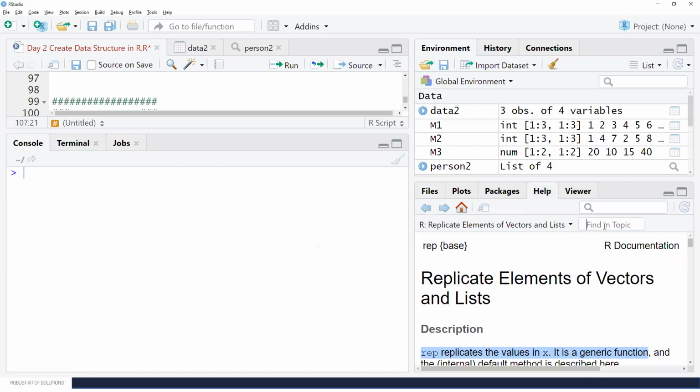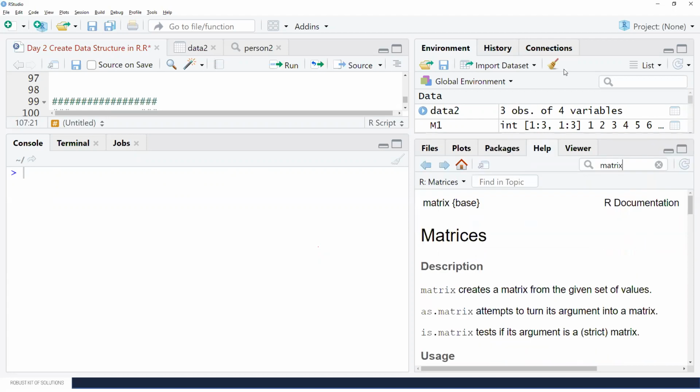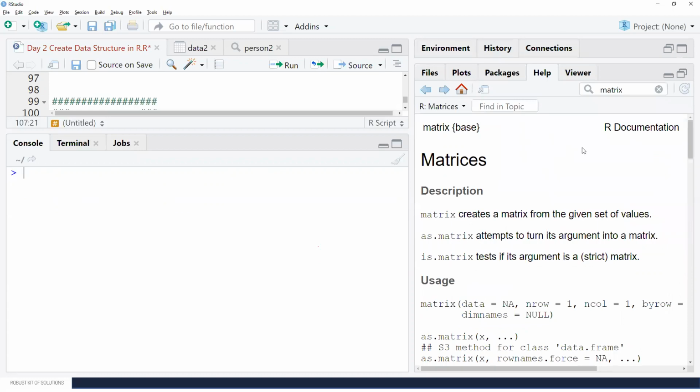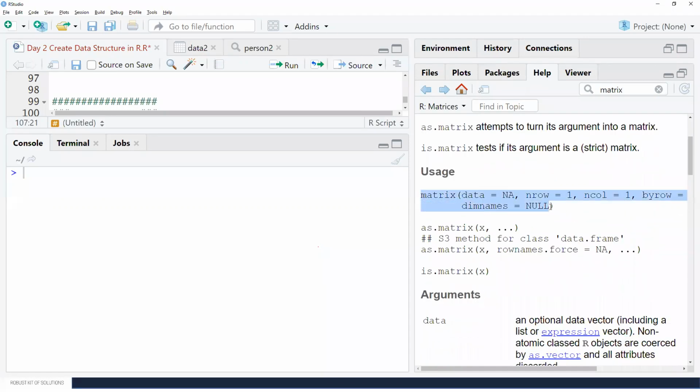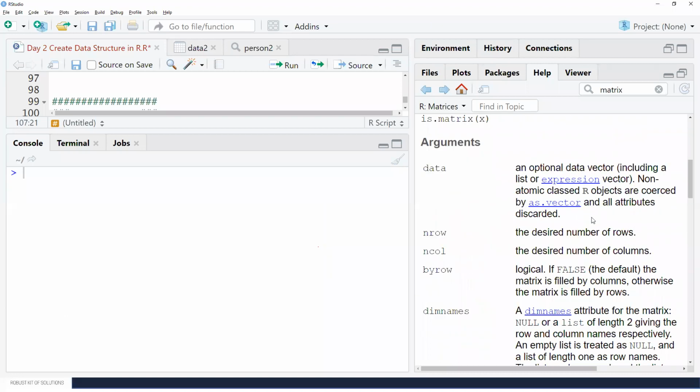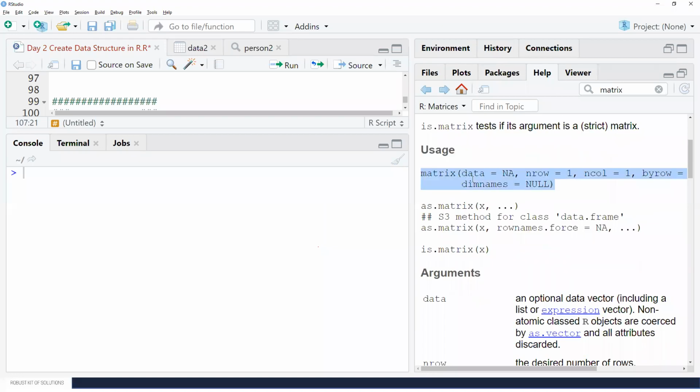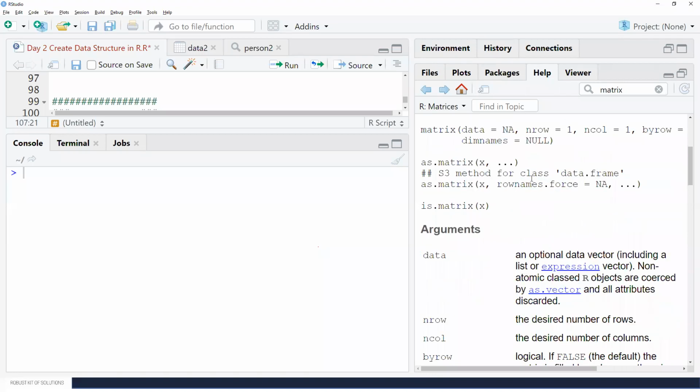I can write down the topic over here, like matrix. It will give you all the information about matrices. So matrix creates a matrix from the given set of values. That is its function. Now here the arguments it is taking are data, nrow, ncol, byrow, and dimnames. So these are the arguments it is taking.